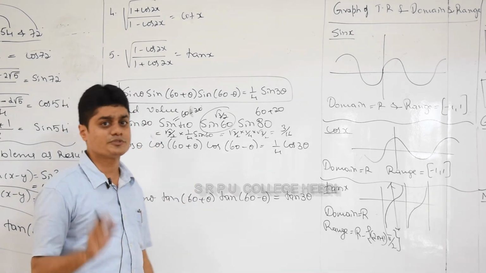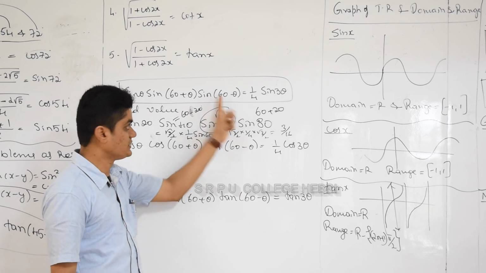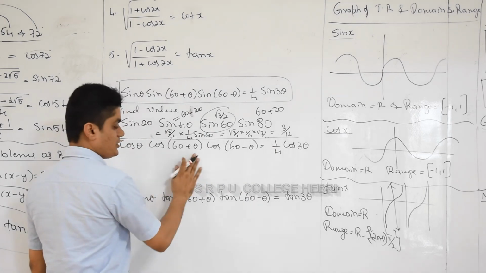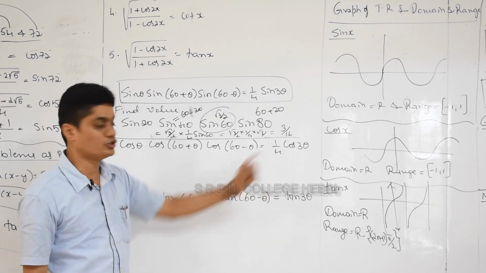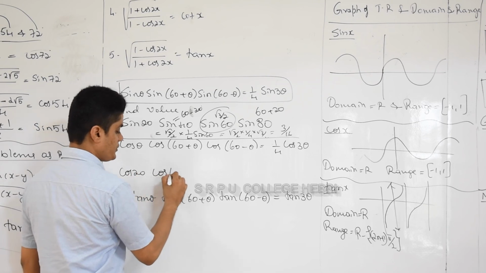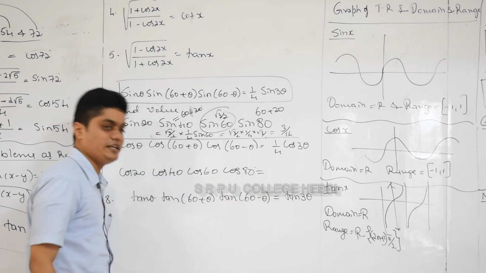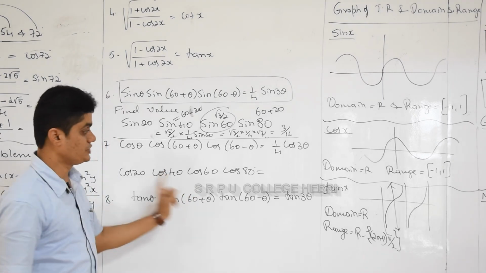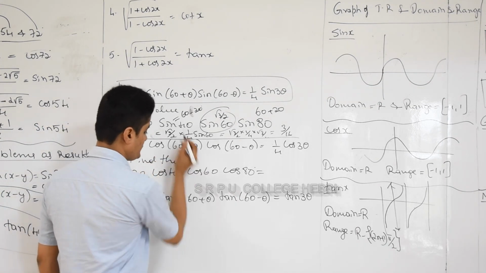If you look at any entrance book, such a problem will definitely be there. Very easily you can solve this problem using this formula. Very good. Next, similarly, cos theta, cos of 60 plus theta, cos of 60 minus theta is equal to 1/4 cos 3 theta. The problem asked above can also be asked like this: cos 20, cos 40, cos 60, cos 80. Within a minute you can definitely answer this problem. Without this, there are minimum 4 to 5 steps, so it takes a lot of time. Use this and you will get the answer very easily. Just try this using the above formula.